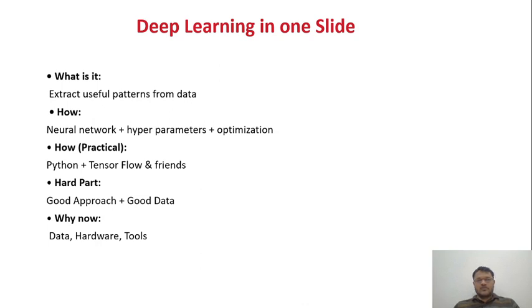And why now? Because data is increasing day by day, every second. So to handle this kind of data, we require upgraded hardware also. People are generally using CPU and GPU. And for analyzing this kind of data, we require upgraded tools. The tools are nothing but TensorFlow, Keras, PyTorch, CNTK. With Python or R, people mostly use Python with the combination of Keras and TensorFlow. So this is how we need to set up the environment, and then only can we do the modeling part.